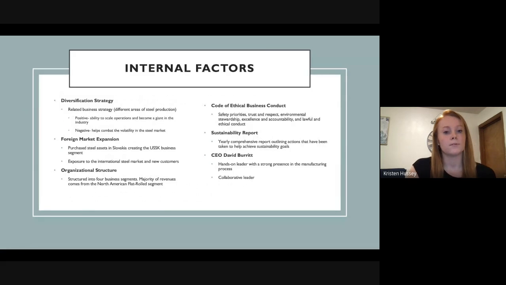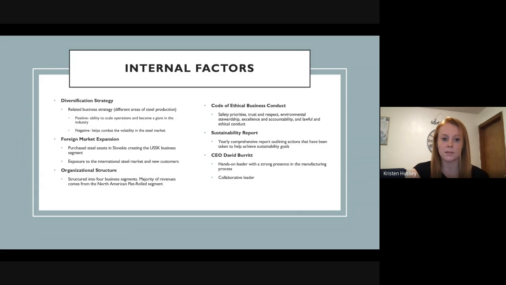Next up is their diversification strategy. US Steel did use a related business strategy and diversified into different areas of solely steel production. The positive to this approach is they were able to scale their operations and become a giant in this industry. They are very good at what they do.